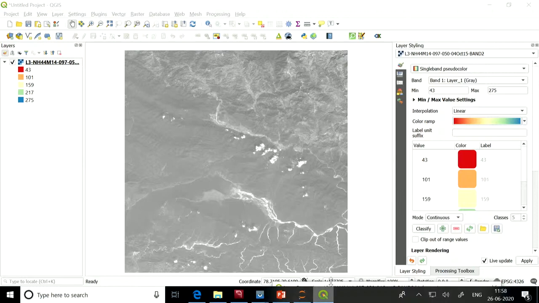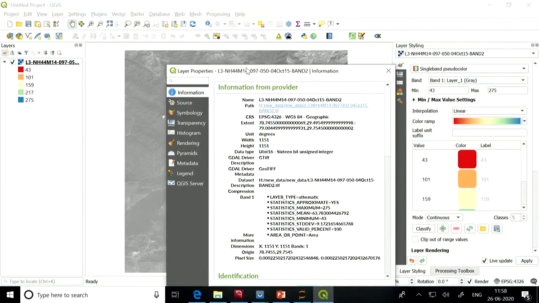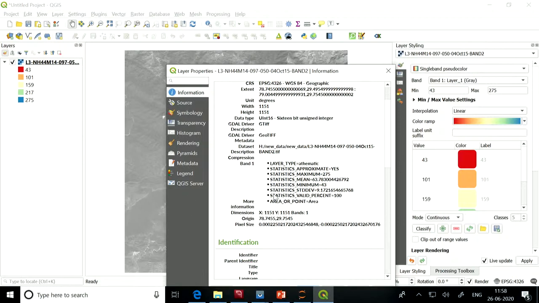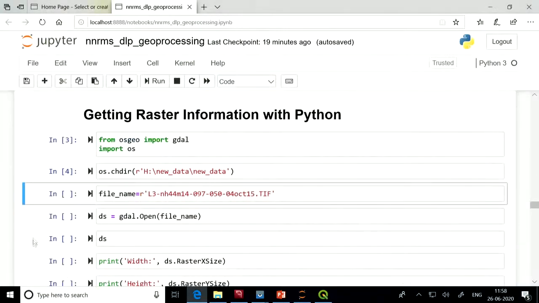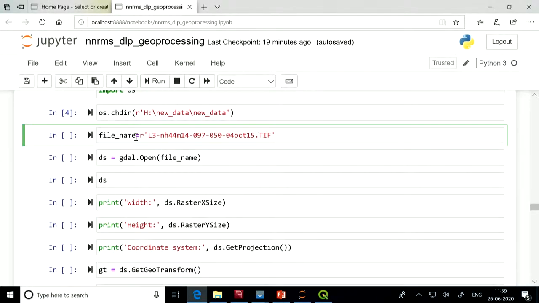If I open it in QGIS and see its properties, it says that this image has a width of 1151 and a height of 1151. This is 1151 cross 1151, a single band raster image. Now let us read this image using Python. First I have defined a variable for the file name. I have already changed my directory, and now I have given the file name equal to the same file name.